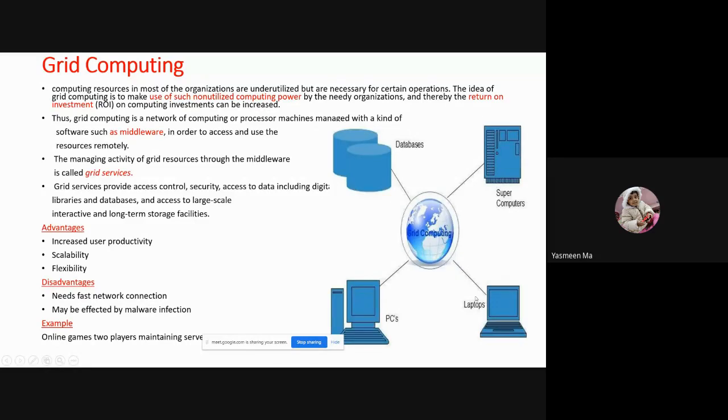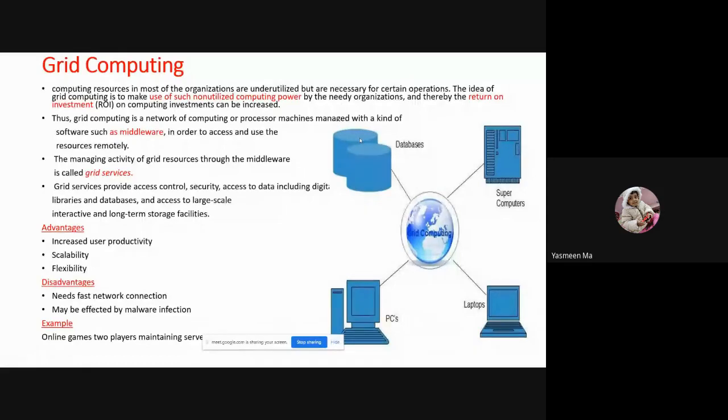We'll take another university, like JNTU in Hyderabad, which also has nearly 200 computers. Some other organization has around 200 computers, and another organization also has some 200 computers.